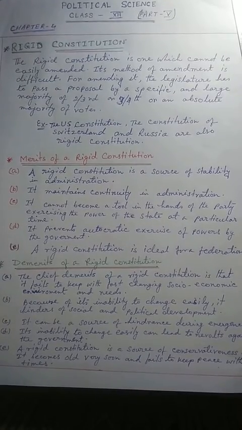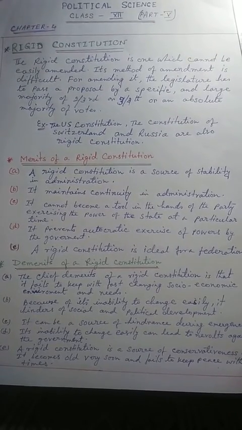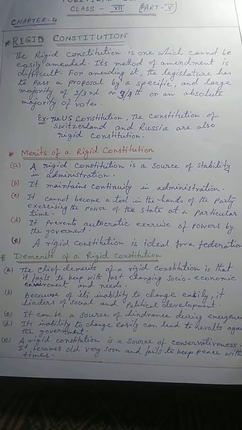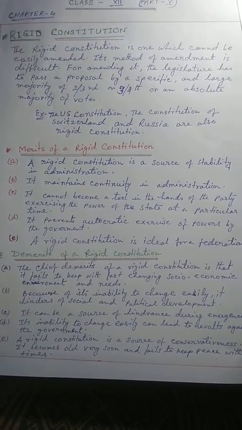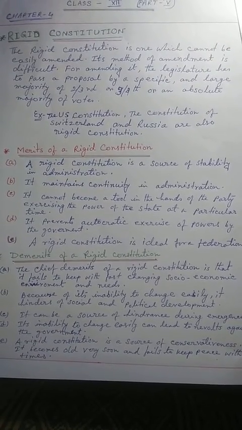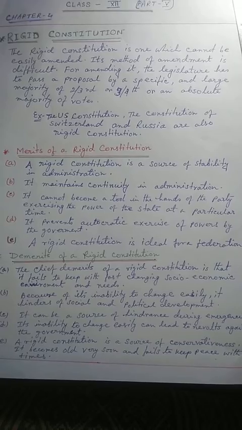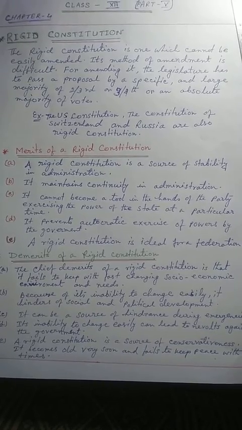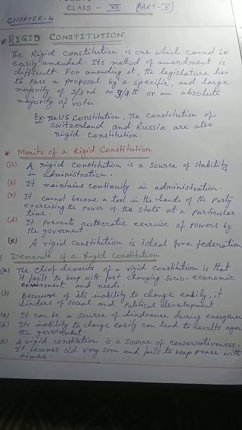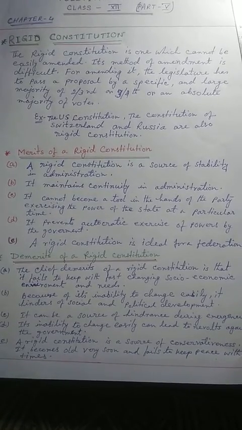Now we are going to read the merits and demerits of a rigid constitution. So what are the merits of a rigid constitution? Point 1. A rigid constitution is a source of stability in administration. Secondly, it maintains continuity in administration.